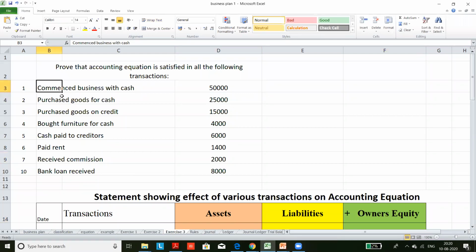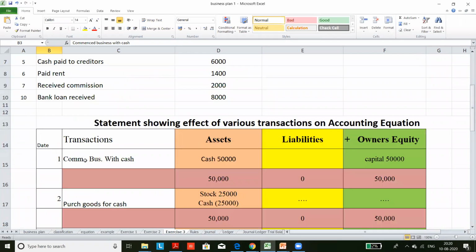This question I have uploaded. It is there in the Google Classroom. So you need not rewrite it now. You please solve this question in this format. Here you can give a small narration of the transaction. Commence business with cash. Here you don't need to list out all assets or draw separate columns.